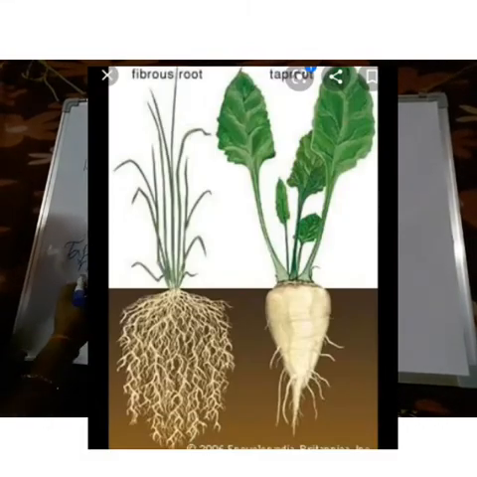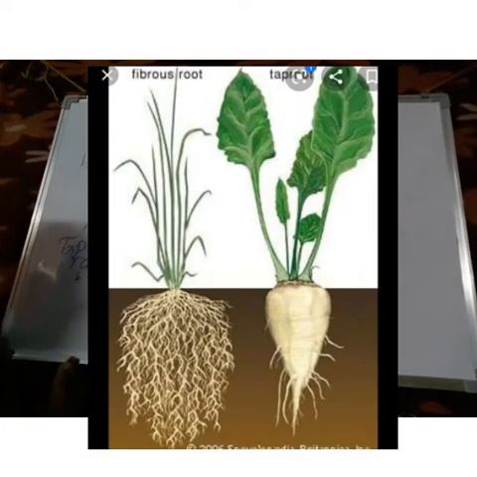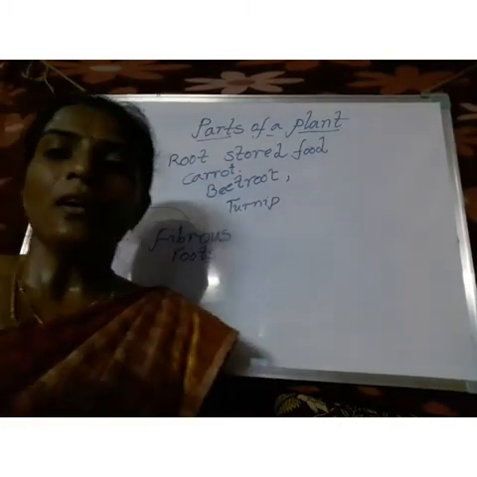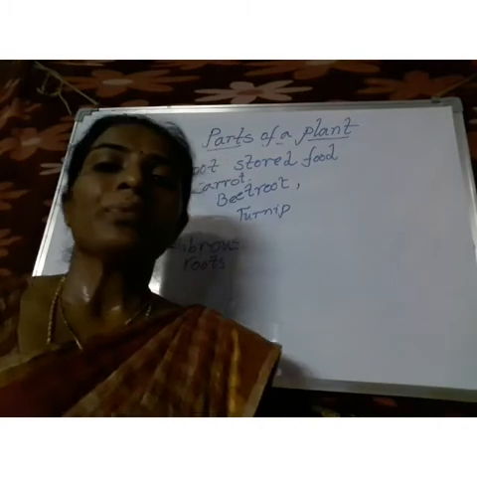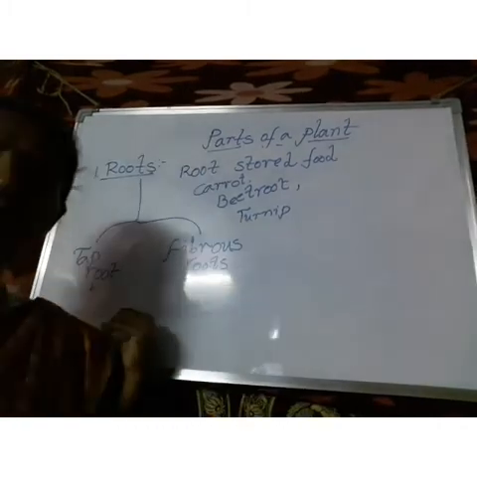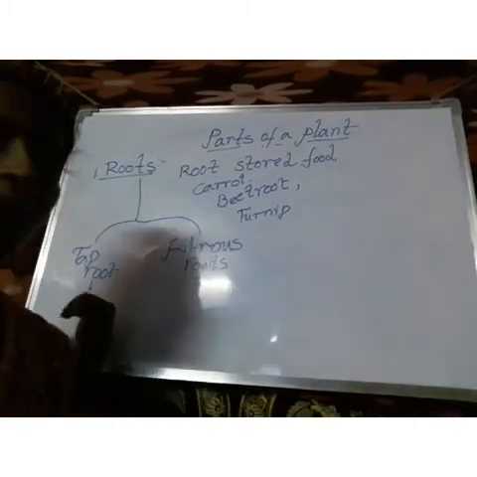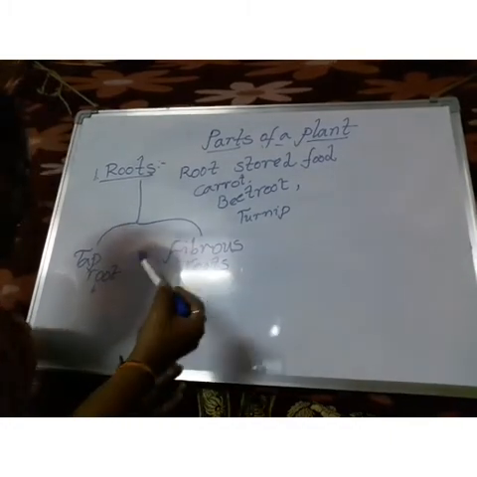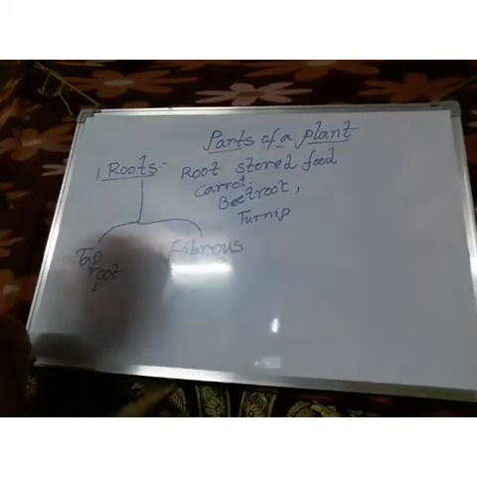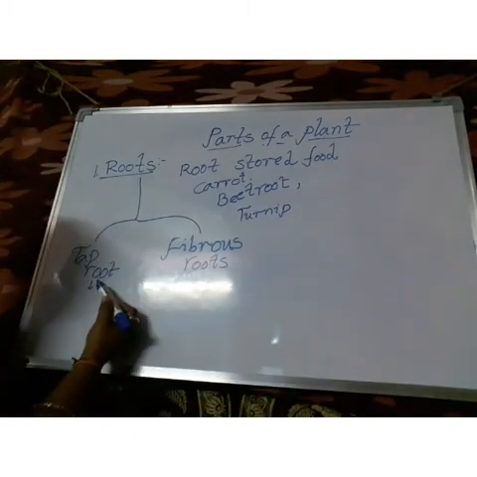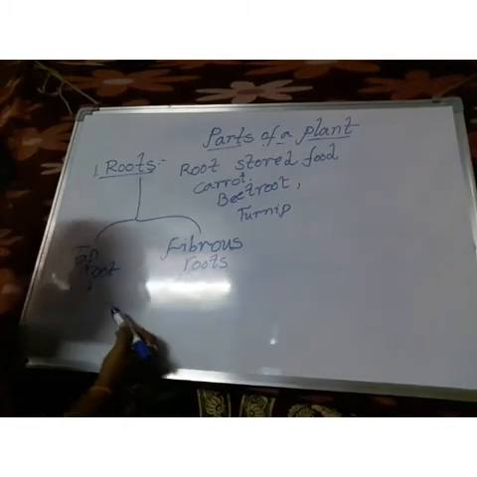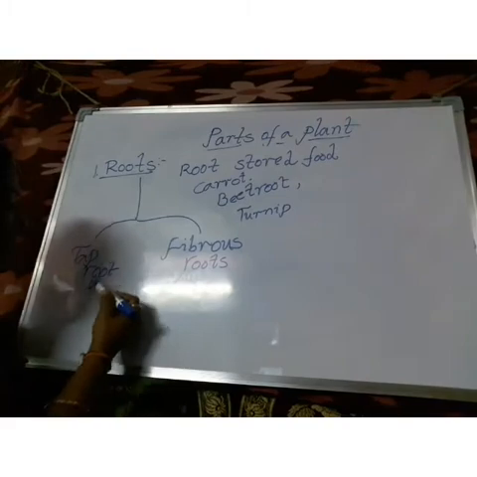What is meant by taproot? In the taproot system, a large tapering main root grows downwards vertically in the soil.